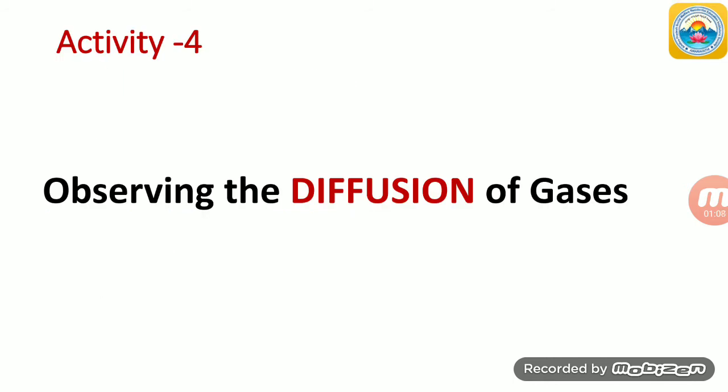Now let us go for the remaining activities. What is the next activity? Nothing but activity 4, observing the diffusion of gases. Come again, what is activity 4? Observing the diffusion of gases. Now, the name itself represents what? The highlighted word, diffusion. Before going to know the diffusion of gases, let us first know what is meant by diffusion.